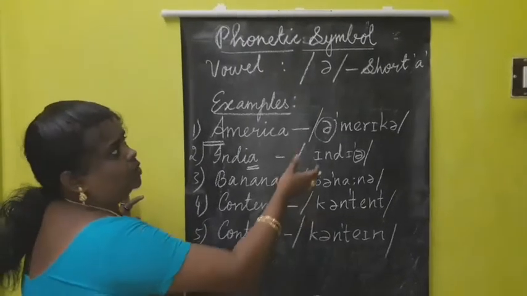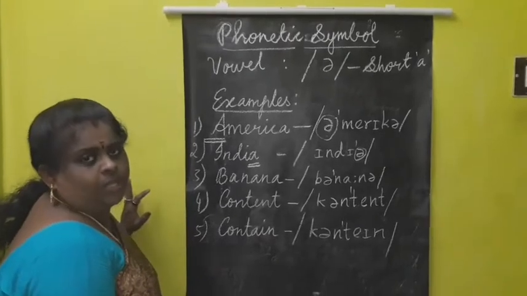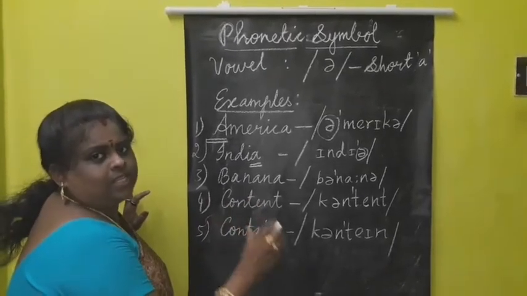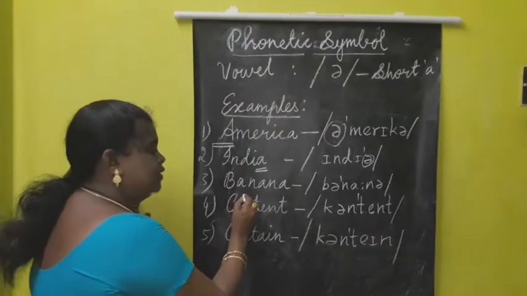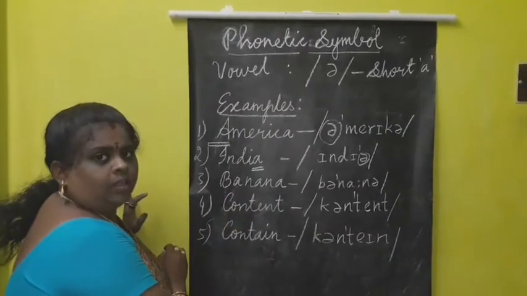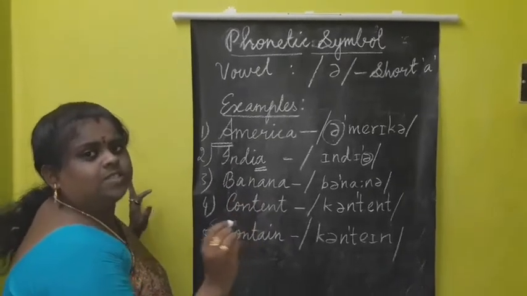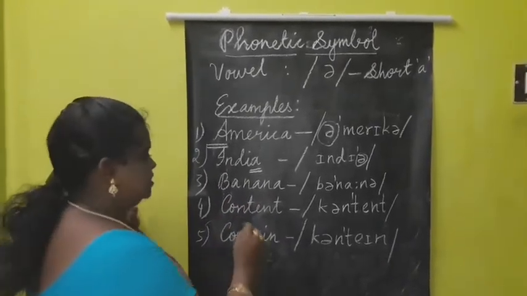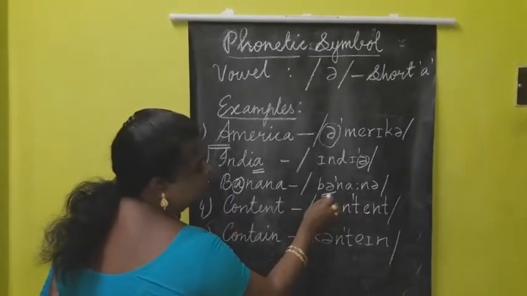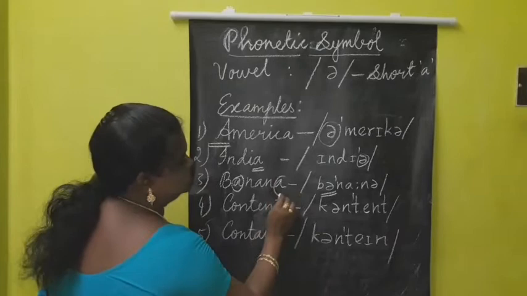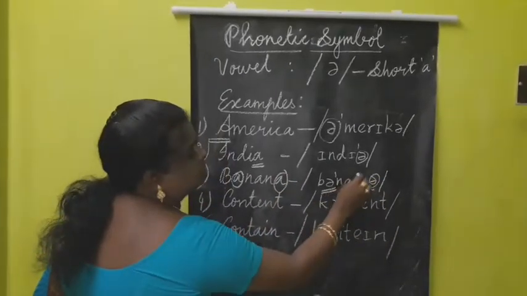When we follow these phonetic symbols, the style of English will come automatically. Instead of saying banana, if you pronounce banana, it gives a good look to the pronunciation. So the first a takes up this short ə, and the last sound also takes up this short ə.